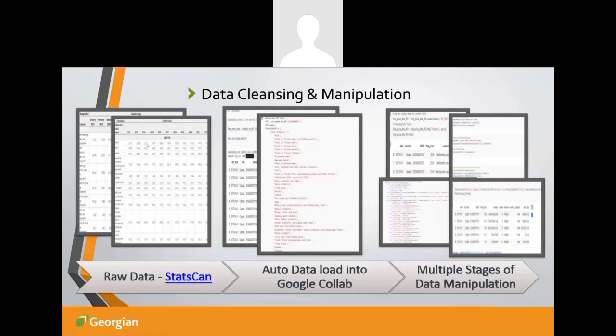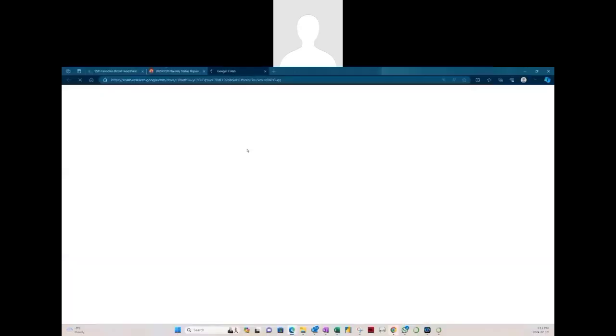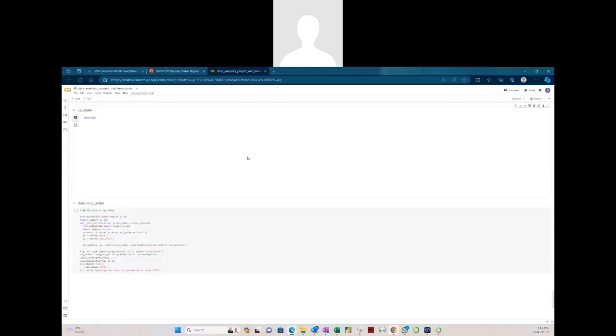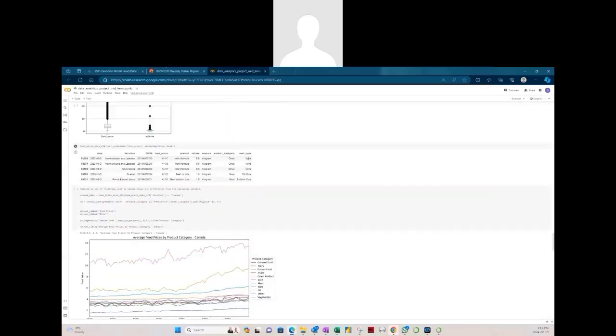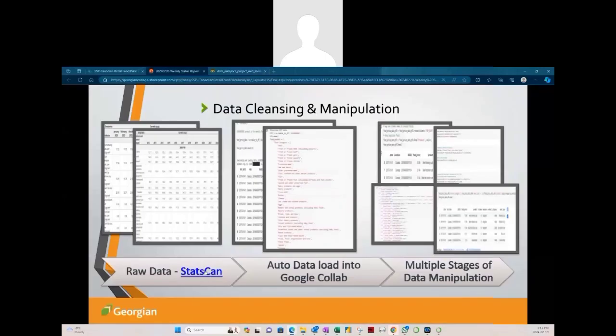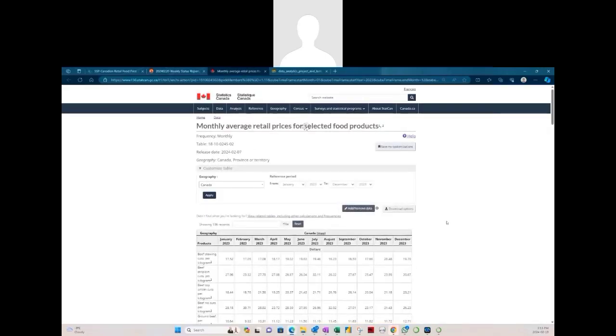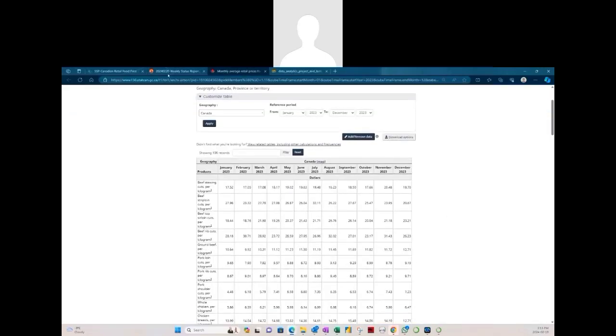So here we have just some screen grabs of the raw data. These hyperlinks will actually take you right to the raw data itself. And then within here, you're starting to see this is the autoload script. So the front one here is the CPI, back one is the retail food prices. So if I just quickly take a look at that, it'll bring us into the Google Colab. And so that's where Sarath will give a nice breakdown of this. As mentioned, the hyperlink for the StatsCan raw data. So this is like the very true raw form of our data.